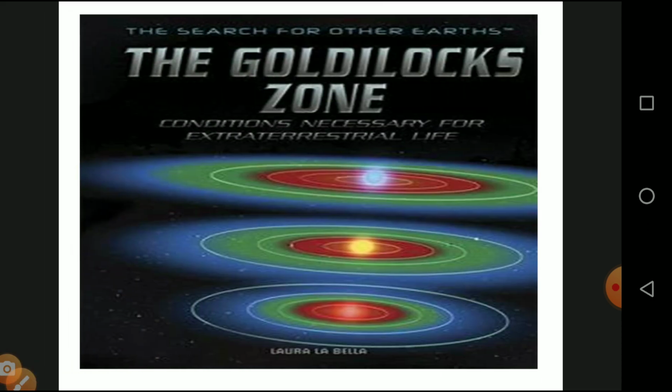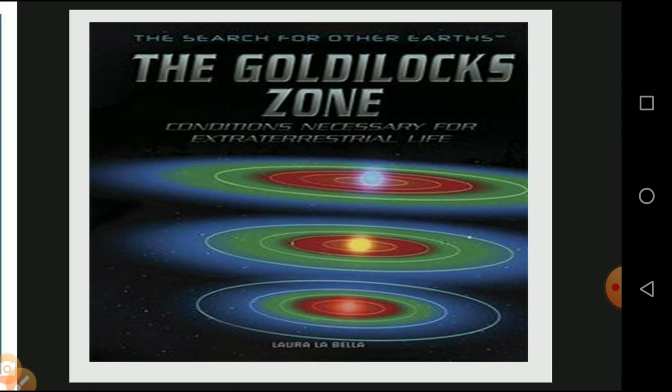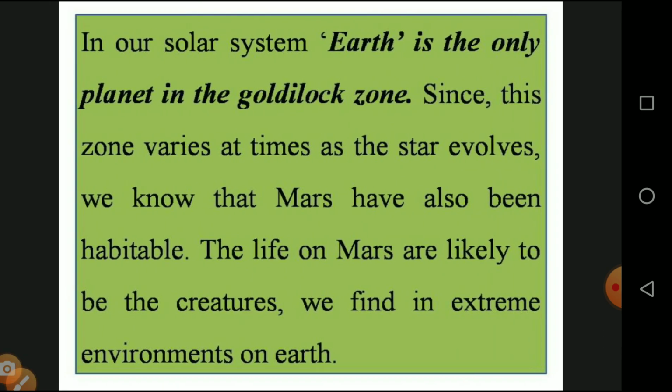Then this is the diagrammatic representation of the Goldilocks zone from the sun and the polar region, and in between is the presence of mother Earth. So it has all these things, and we are living on mother Earth. Next, in our solar system, Earth is the only planet in the Goldilocks zone. One more question: which is the Goldilocks zone planet? That is Earth.